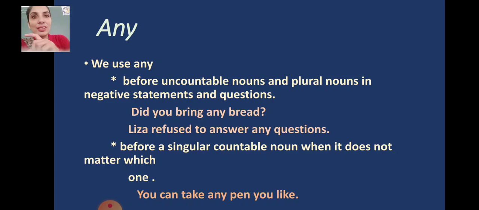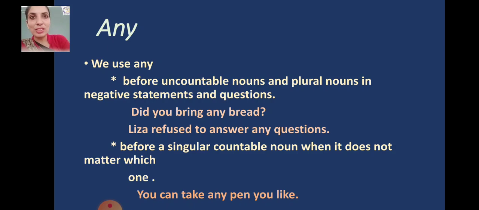It is a simple statement, no question, no negative point. But when we are talking about question statements and negative sentences, that time we need to make use of any in place of some.